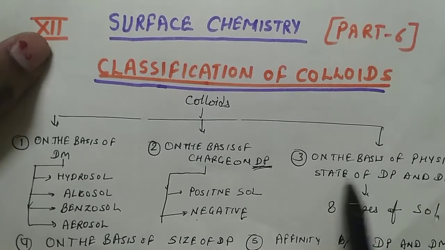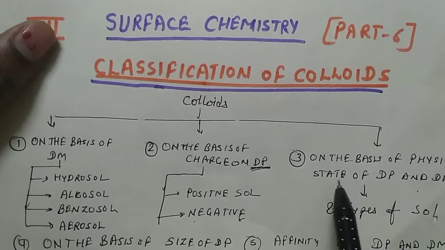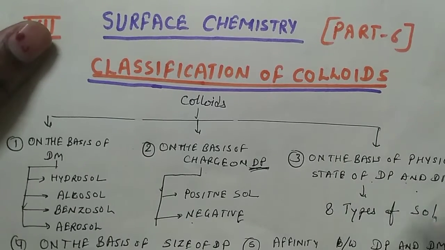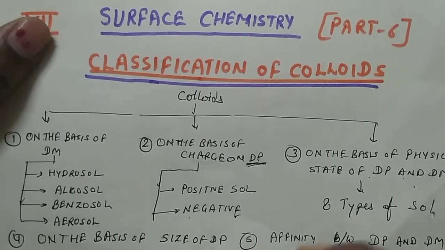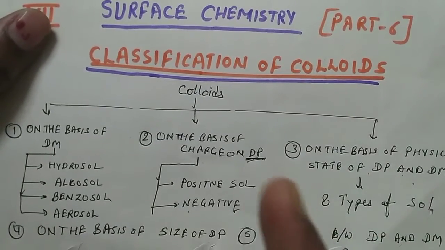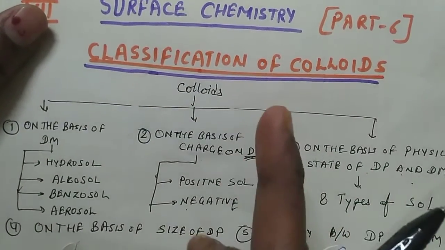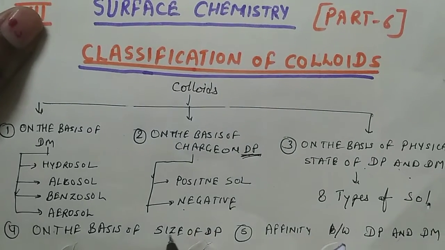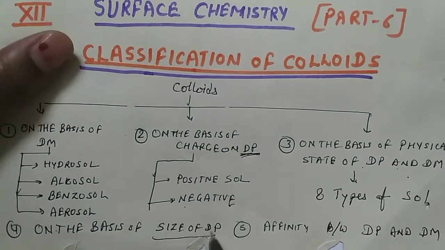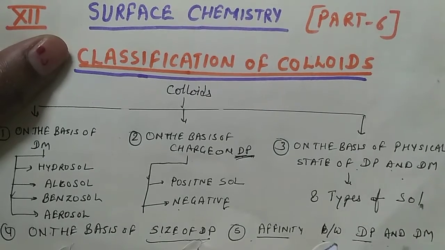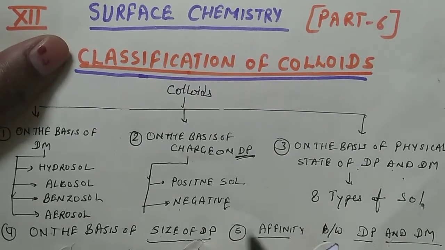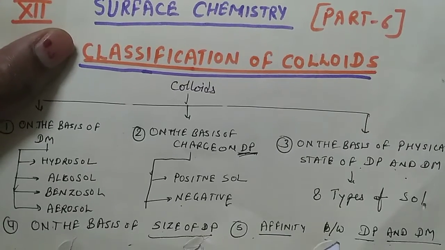The third basis is the physical state of the DP and DM, meaning whether the DP and DM are solid, liquid or gas. We have discussed this in the last video. In this video we will discuss two other classifications of colloids: on the basis of size of the DP, and on the basis of affinity between the DP and DM.